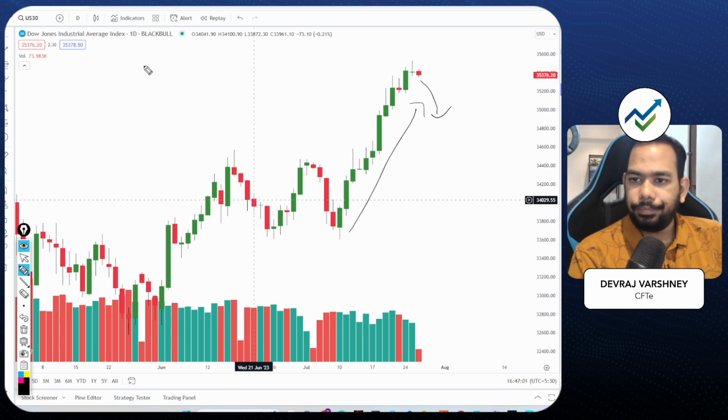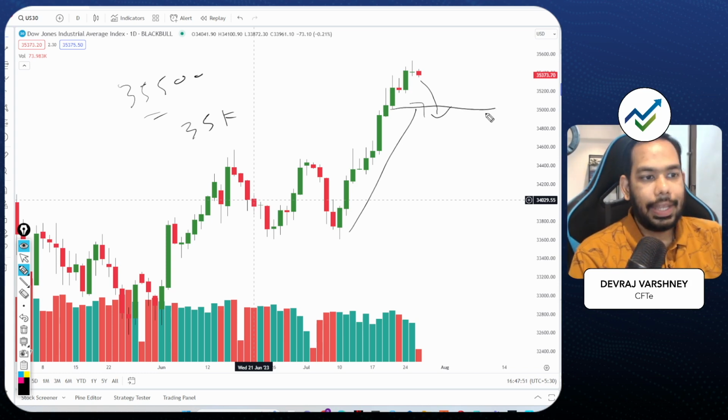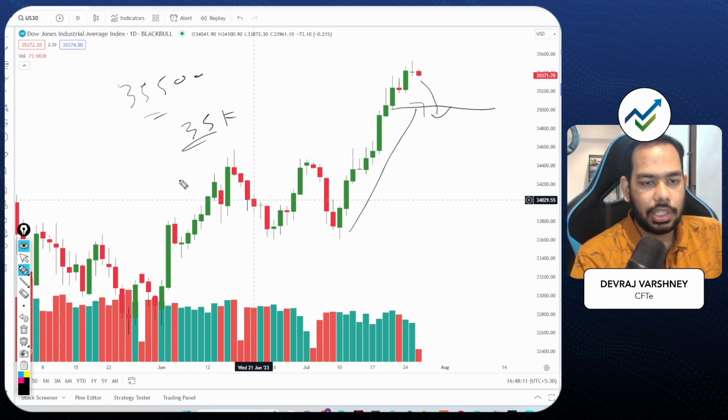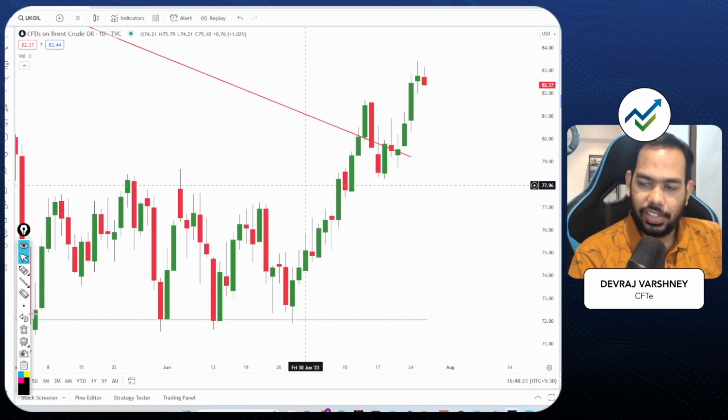Okay, so as of now 35,500 is an important resistance level on Dow. On the other hand, 35,000 will prove to be an important support level. In case of a sell off, if Dow is able to close above the 35,000 level, then again we will take it as a neutral signal. If Dow gives a closing below 35k, then in that case we should be cautious. Okay, on the upside, if 36,000 is taken out during the announcement and at the closing, then it would prove to be a very positive trigger. Looking at Brent, we can say Brent is near the 82, 83 level.